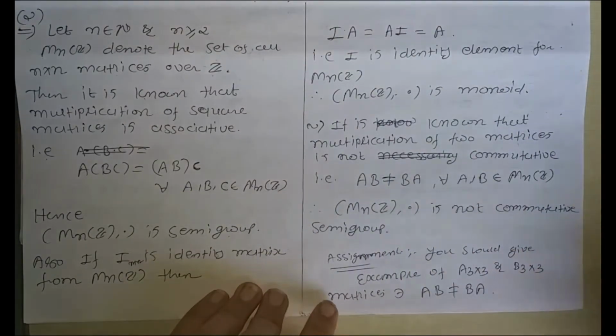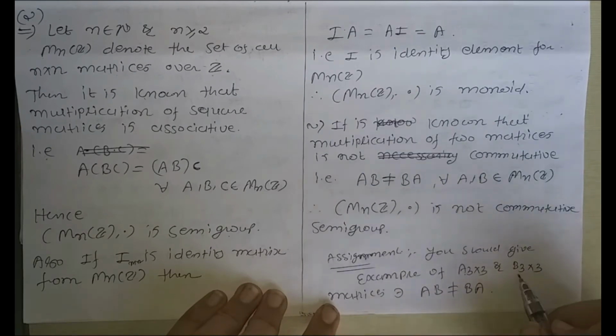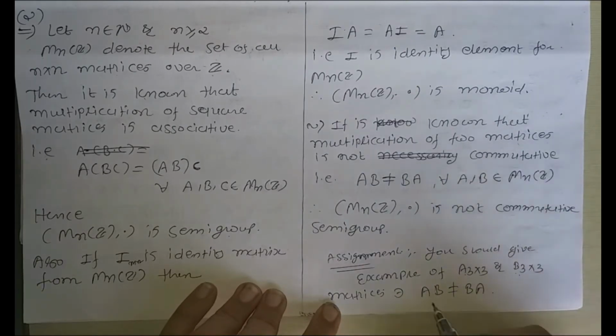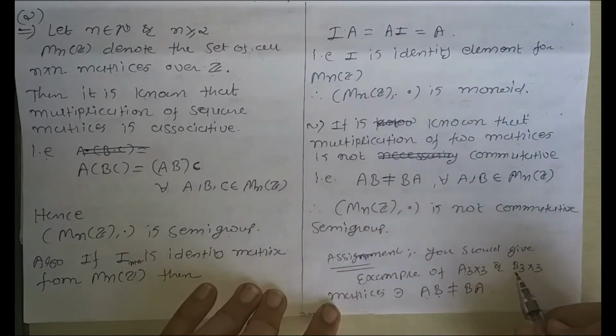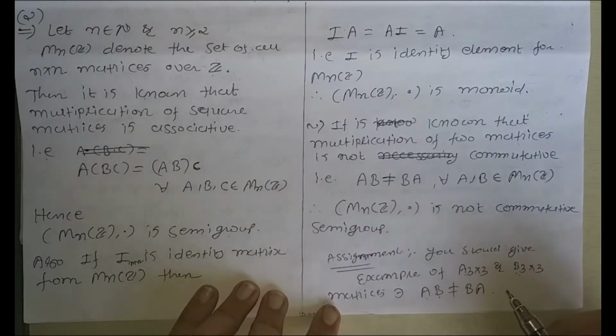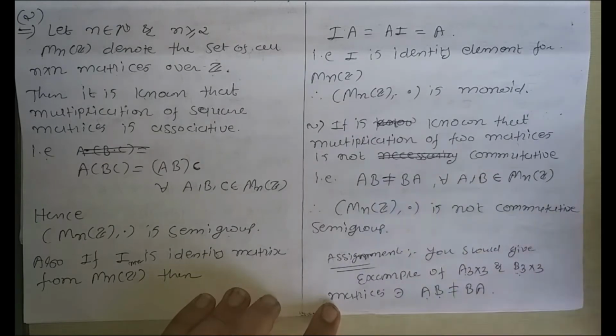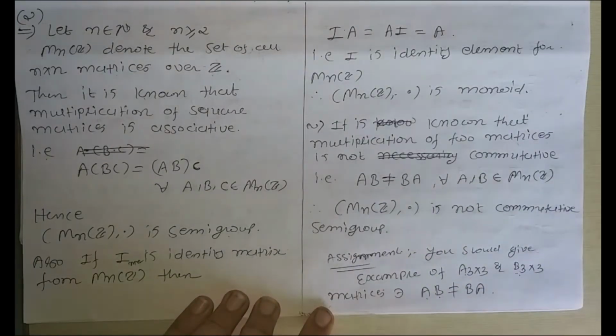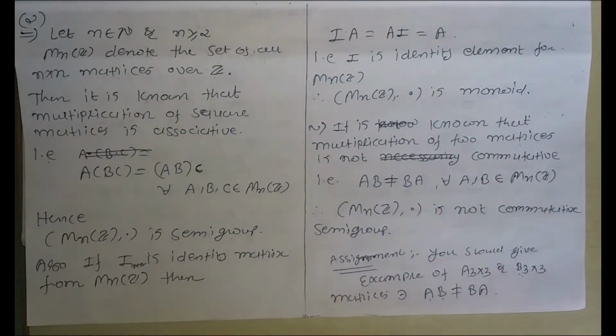You have to consider two matrices A and B, find AB, then find BA, and show that AB does not equal BA.